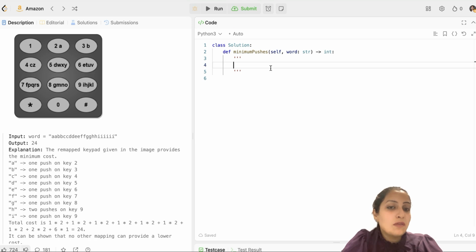But the index of the array will be 0 to 25, while my alphabets are not 0 to 25. My alphabets are lowercase letter A, lowercase letter B, lowercase letter C. So I'll first use ASCII code to convert those alphabets to their ordinal values, and then I'll bring them to the range 0 to 25 by subtracting the ordinal value of lowercase letter A. I hope that is clear to you.